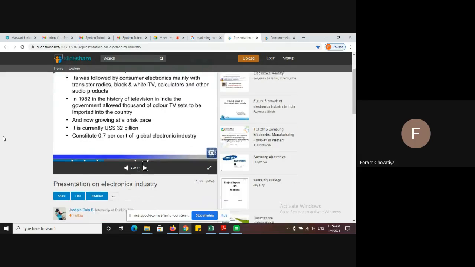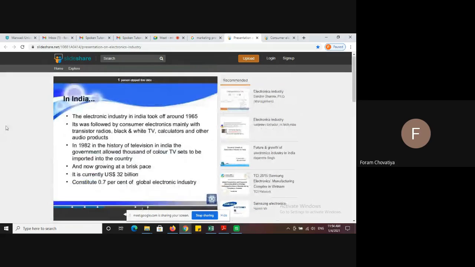Then after evolution, you can see what the role of India was in electronics products. In different years, different electronics items were invented. Here we only discuss TV and radios.